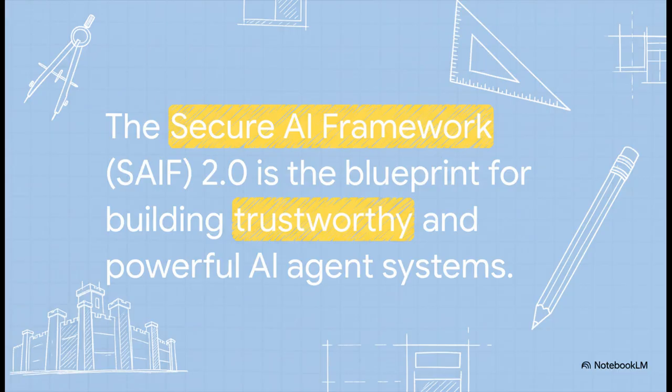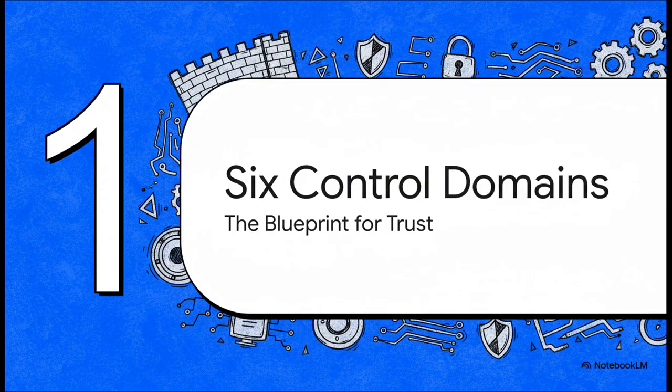Well, you need a plan. You need a kind of architectural blueprint for building a fortress of trust. And that's exactly what the Secure AI Framework, or SAIF 2.0, is all about. It's the guide that lets developers bake security in from the very first line of code. Now, at the very heart of this blueprint are 6 foundational pillars. And these aren't just nice suggestions. They are the absolute essential control domains you need to create a complete security structure around any AI system.